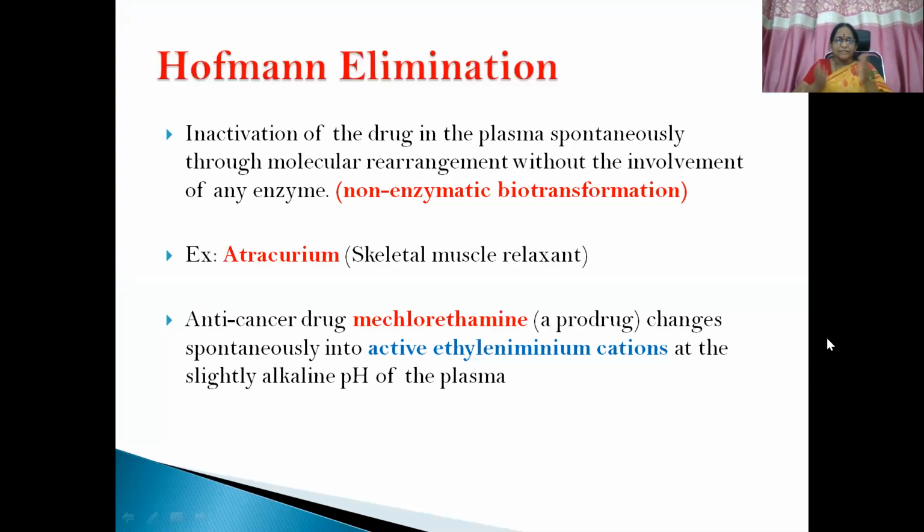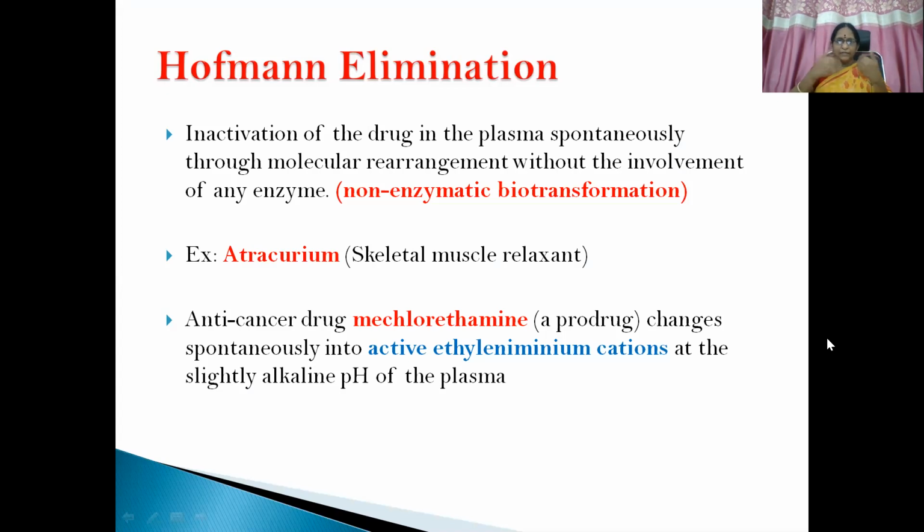Then what is Hofmann elimination? We have discussed microsomal and non-microsomal enzymes, which are both helpful in the metabolic biotransformation of xenobiotics. There is a possibility of non-enzymatic biotransformation also, otherwise referred to as Hofmann elimination. It is inactivation of the drug in the plasma spontaneously through molecular rearrangement without the involvement of any enzyme.